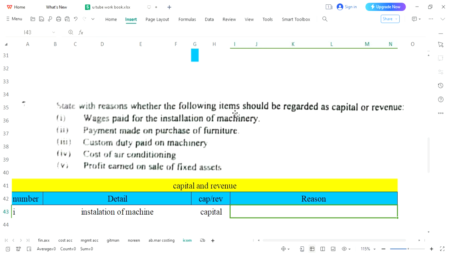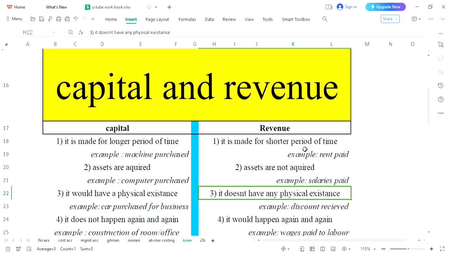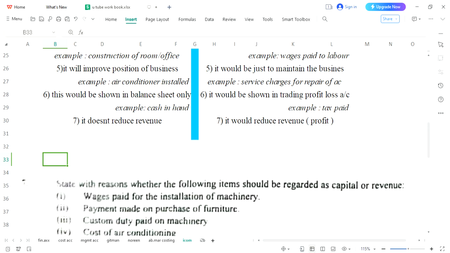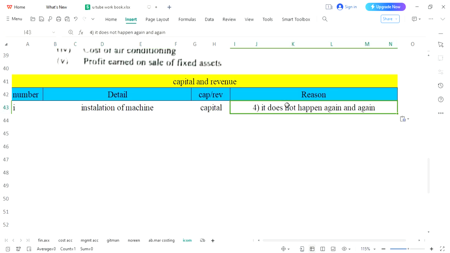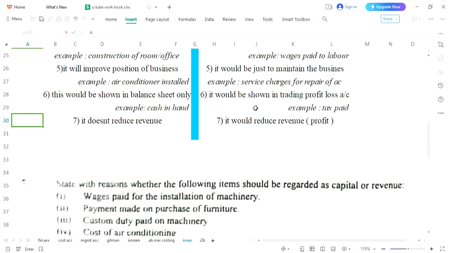Now it would not happen again and again. Yes. And several other reasons can also be decided. It is for a longer period. Yes. It does not happen again and again. So we are taking this, and other reasons can also be considered, but for the time being we are taking it since installation is needed once in the life, so it would not happen again. Now let's see what the second entry is saying.